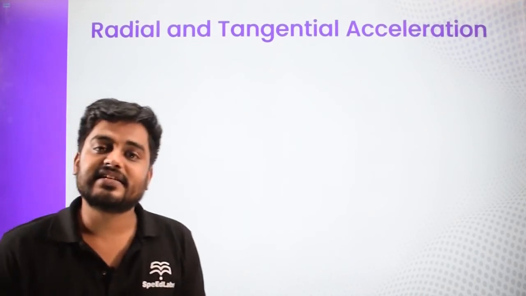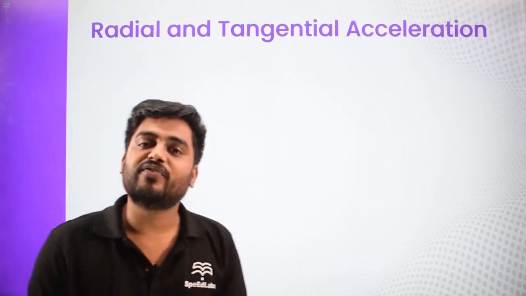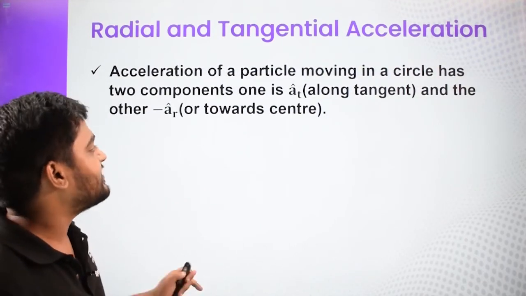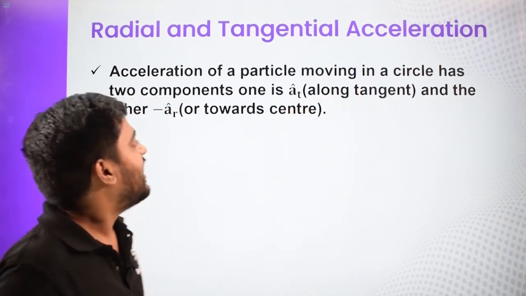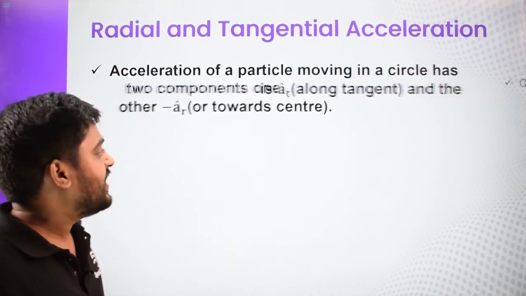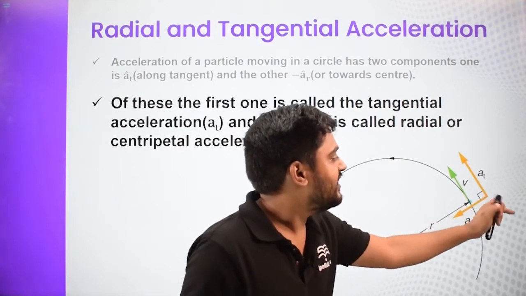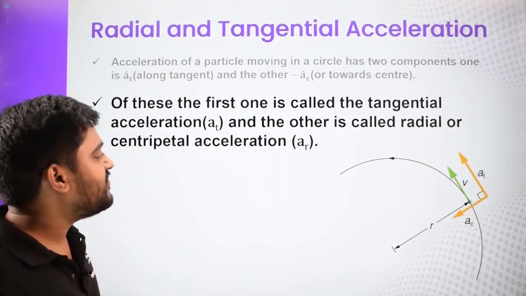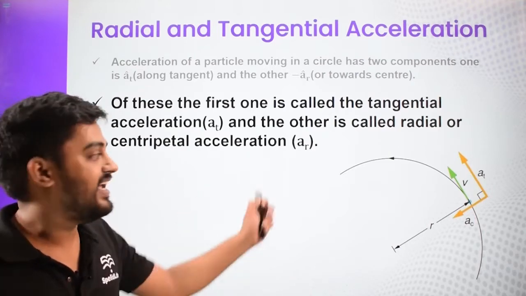Now let us discuss the radial and tangential acceleration. When a particle performs rotation, it doesn't have just a single acceleration. There are two accelerations. One is AT, which is along the tangent, and another is AR, which is along towards the center. The first one, AT, is called the tangential acceleration. And the one which is towards the center is called either the radial or centripetal acceleration, AR.